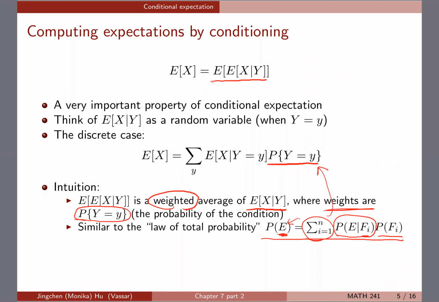These are the weights being conditioned on, and this is the new random variable. So you can sum over, in the sense of a weighted average, all of the values of Y equals y, and then average that out in terms of Y in order to get the expectation of X.